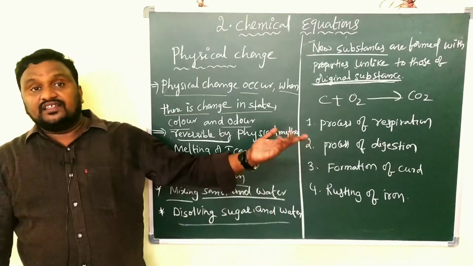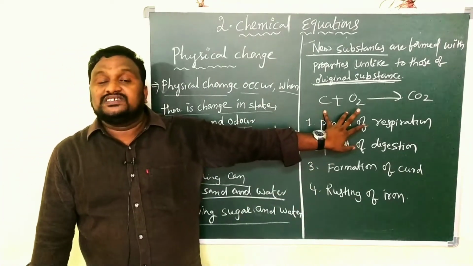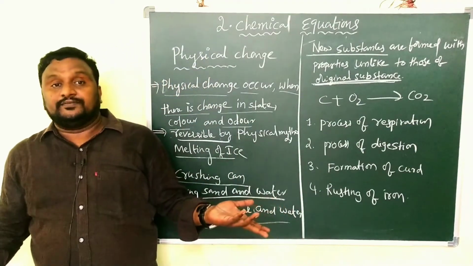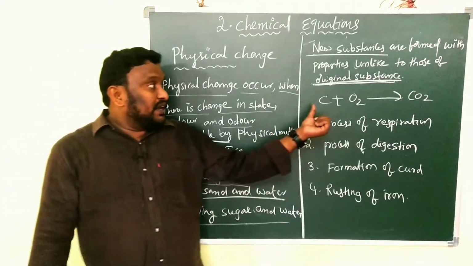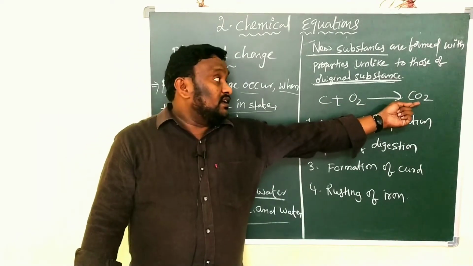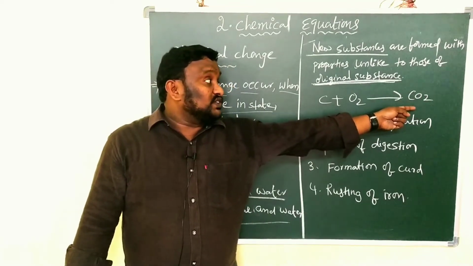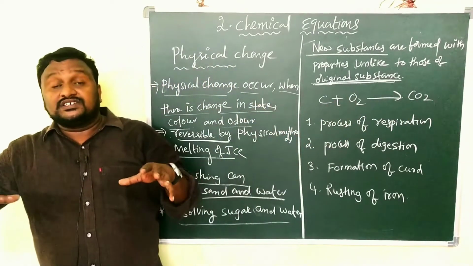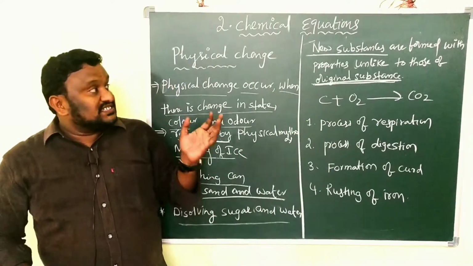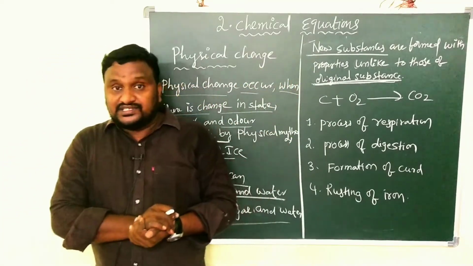This is another chemical change example. Here carbon is the solid, O2 is the oxygen gas, and what we get, CO2, is carbon dioxide. The properties of carbon and oxygen are both different, and the newly formed substance is CO2. This CO2 also has different properties compared to C and O2. So children, this is simply about what is physical change and what is chemical change.